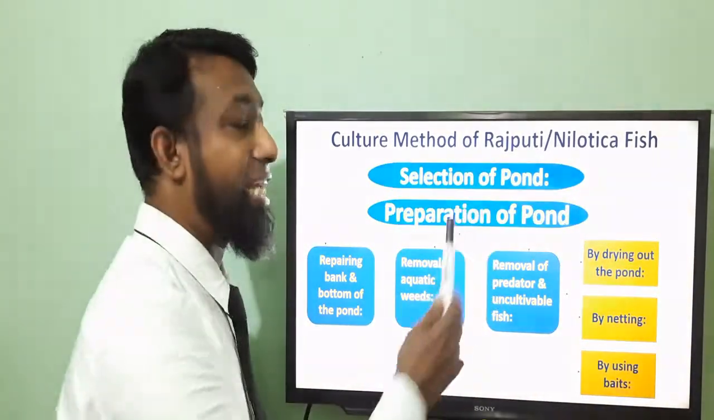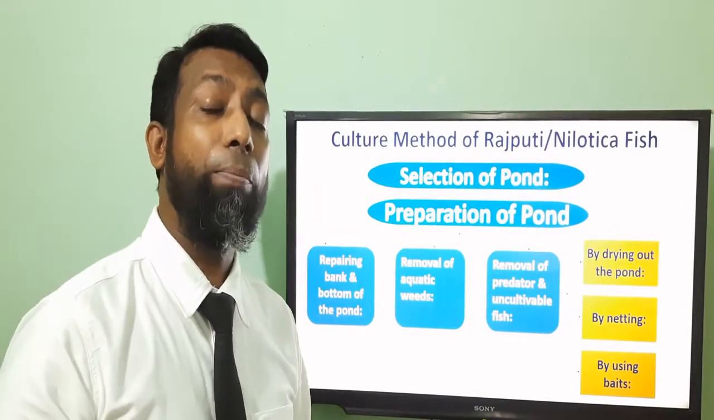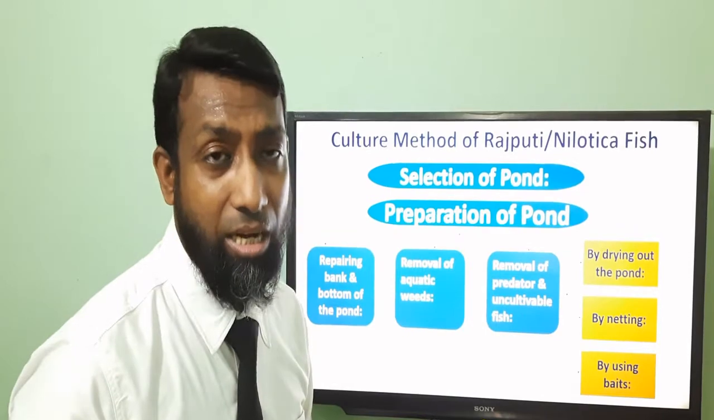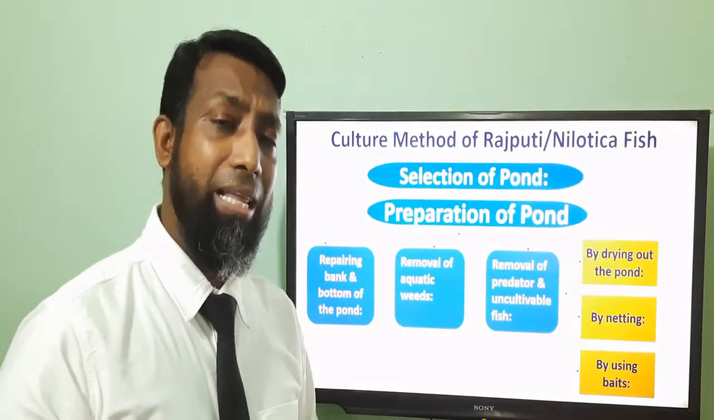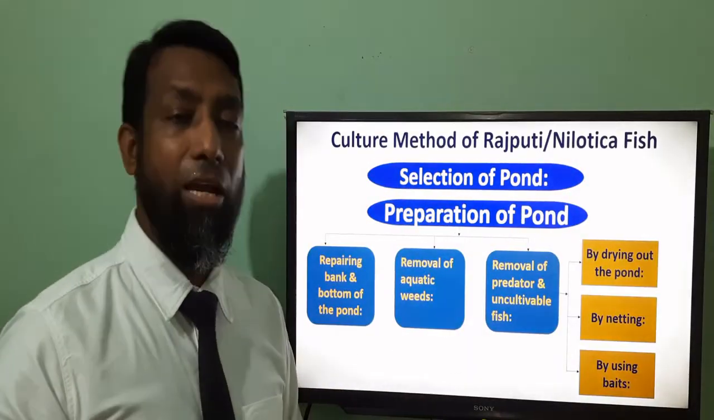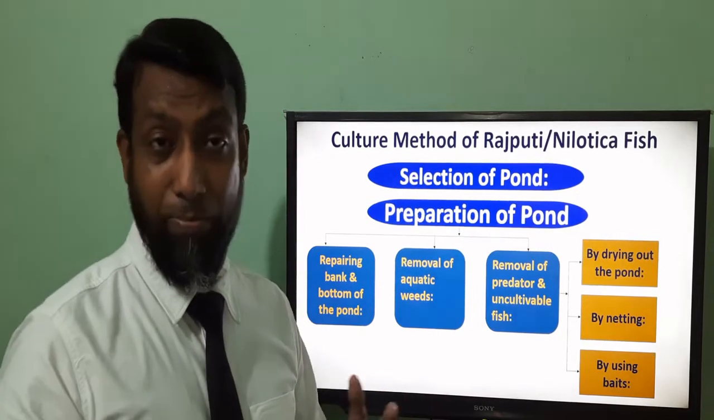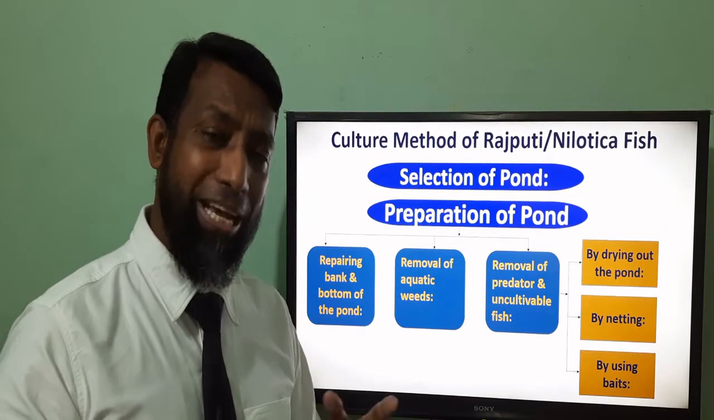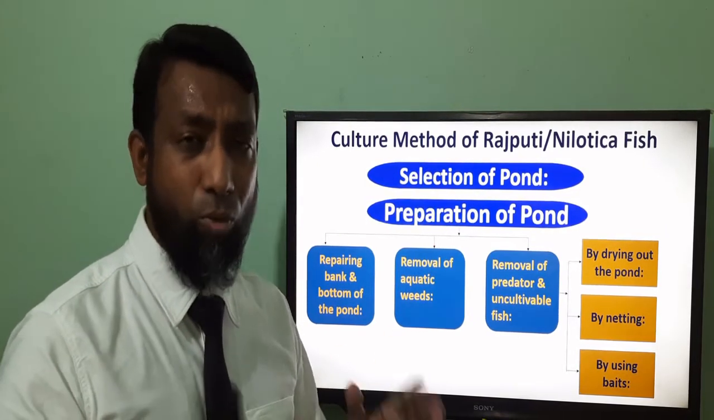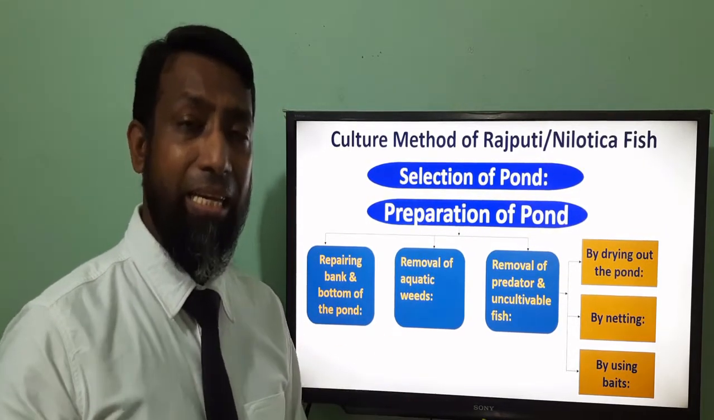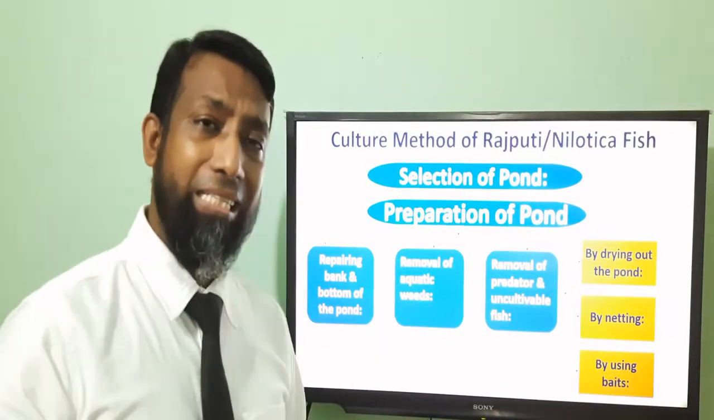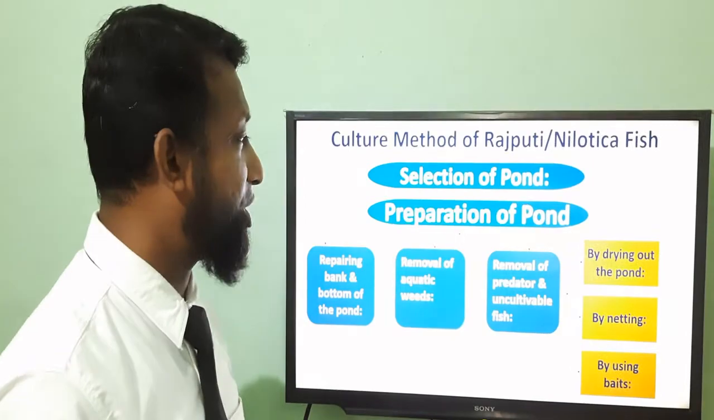First one is selection of pond. That means how the pond should be for this fish culture. Remember that the pond might be seasonal or might be annual, that means permanent pond. Make sure it is flooded, not too much water over there, and sunny with proper ventilation. That type of pond can be selected for Rajputi and Nilotica fish culture.